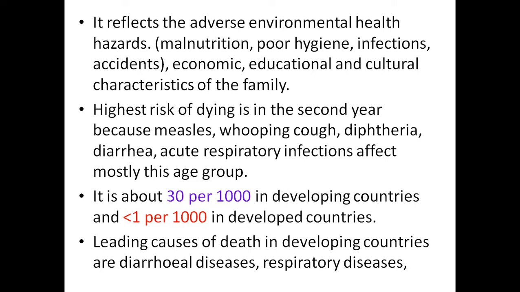The highest risk of dying is in the second year, because if you see the 1 to 4 years children who die, the highest risk of dying is in the second year, especially because of measles, whooping cough, diphtheria, diarrhea, and acute respiratory tract infection, which affect mostly this age group.